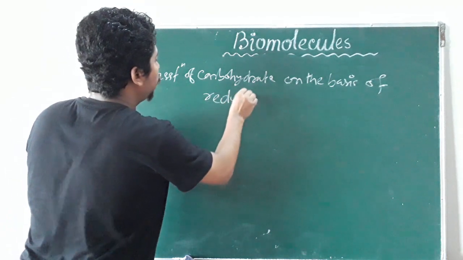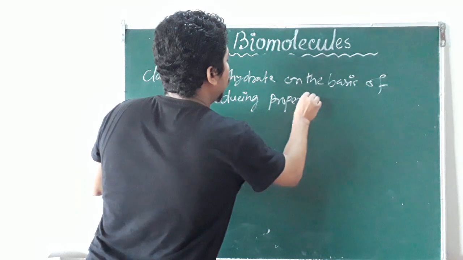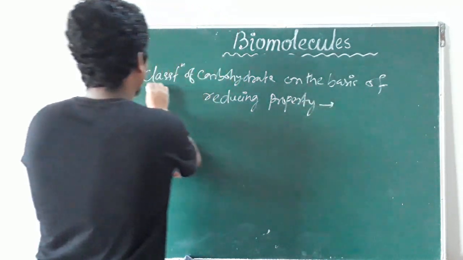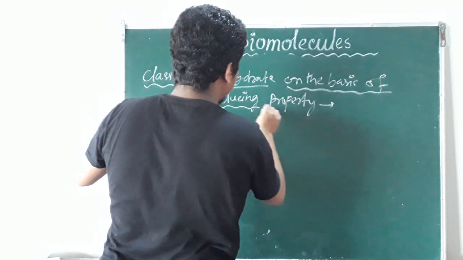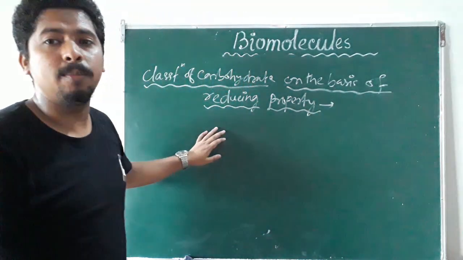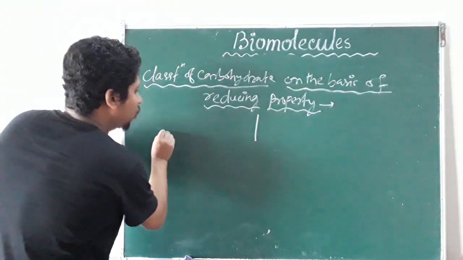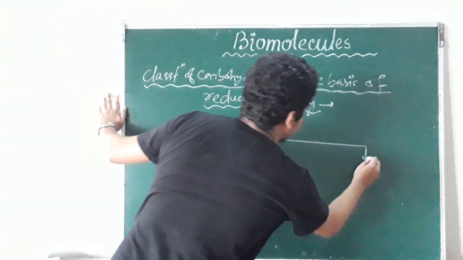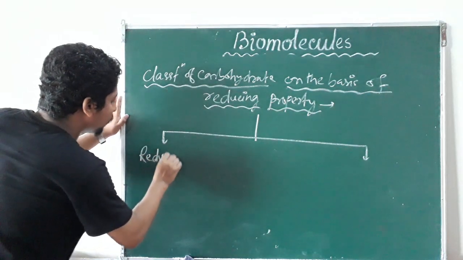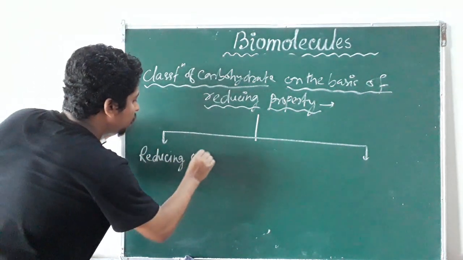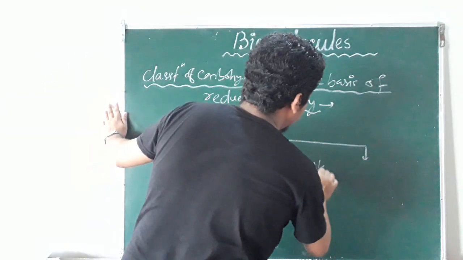On the basis of reducing property, these carbohydrates are classified into two types: reducing sugar and non-reducing sugar.